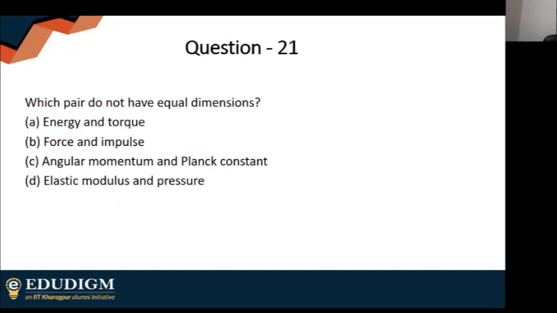Which pair do not have the same dimension? Energy, torque, force, impulse, angular momentum and Planck constant. Angular momentum, Planck constant we have just done, so cannot be this. It has to be option 1. Even as saying option 1, energy and torque should not have the same dimension.